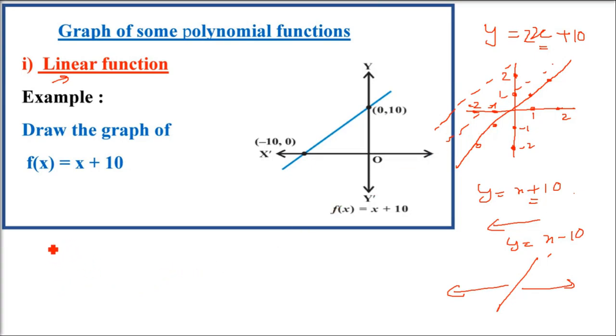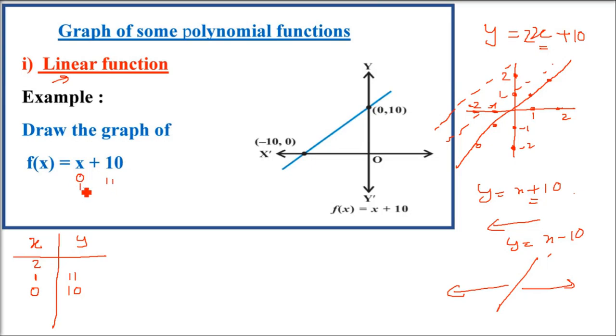Now I am going to make this graph properly. What do you do to make a graph? You make a table, put x values, and find out the y values, because this is what a function is. X is 0, what do you get as y? 0 plus 10 is 10. For x equals 0, y is 10. For x equals 1, y is 10 plus 1, 11. For x equals 2, 10 plus 2, 12.